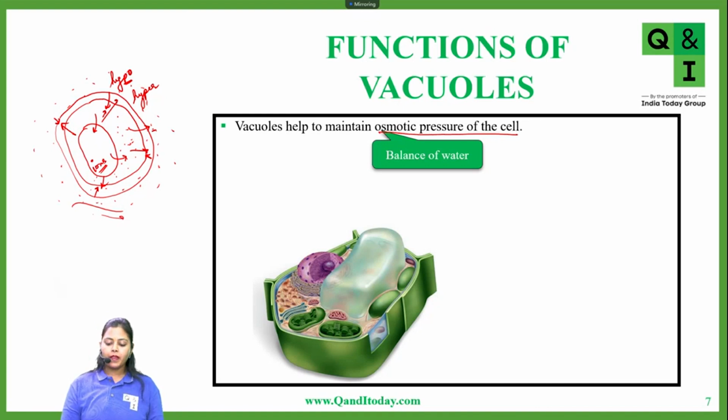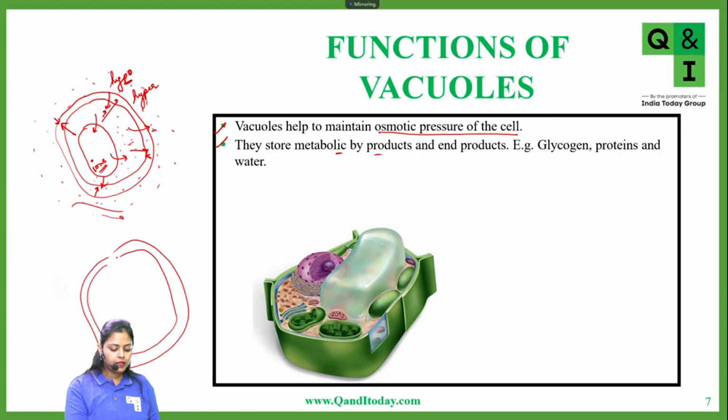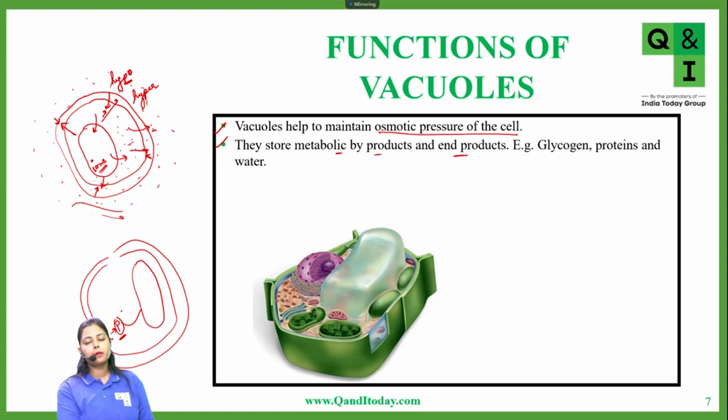Okay, done. Now, next. Just like I told you, vacuoles act as storage vacuoles, so they store several metabolic byproducts. There are several reactions going on simultaneously inside the cell, in which reactants are converted into products. Some of the end products will be stored in the vacuoles of the cell. So they act as the storage house of several end products or intermediate products formed in the reactions.